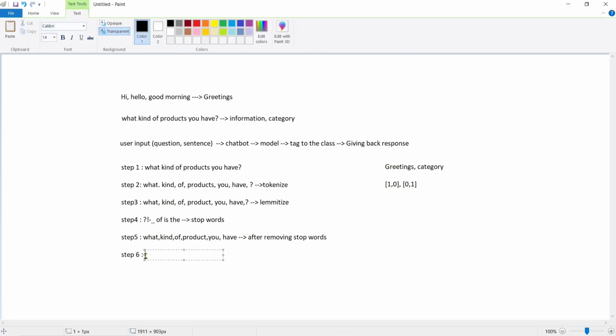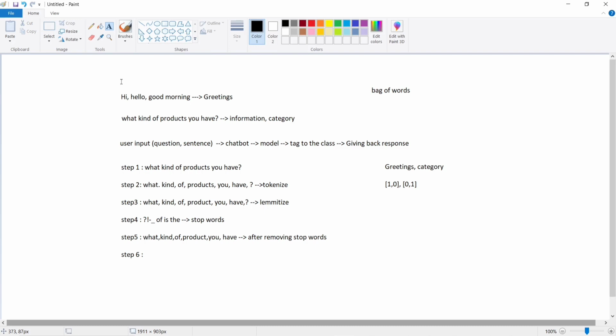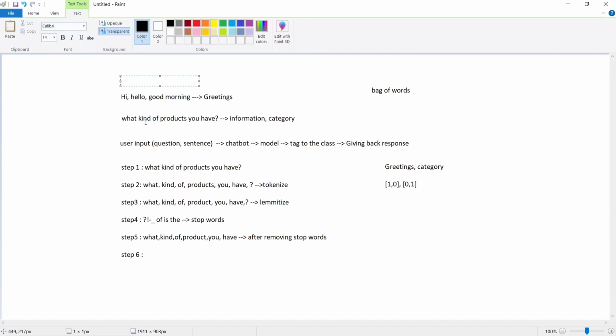Now we have to convert the words into vector form, that is the numeric form. Before that, we have to find the bag of words we should be using in training the model. Let's find the bag of words. We already took hi, hello, good morning, and what kind of products you have. These two sentences here. Let's take one more sentence: what are the opening hours? Like the shop timing. You can say it as timings.